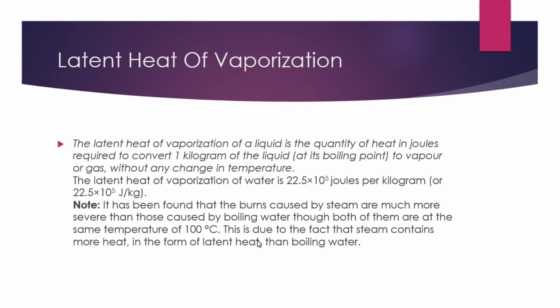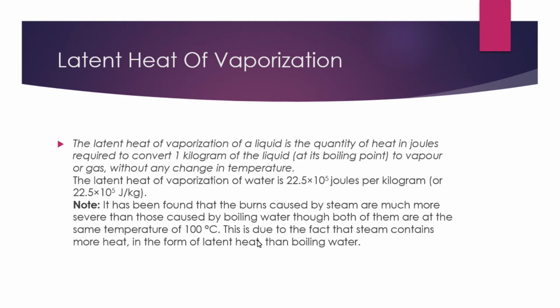Scientifically, we can define the latent heat of vaporization of a liquid as the quantity of heat in joules required to convert 1 kg of liquid at its boiling point to vapor or gas without any change in temperature at atmospheric pressure.